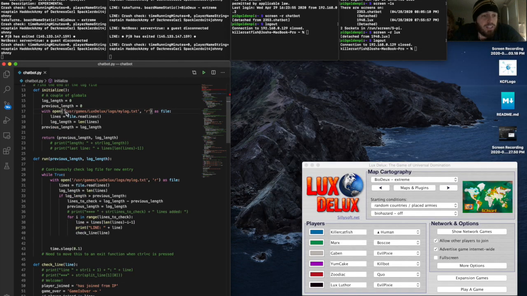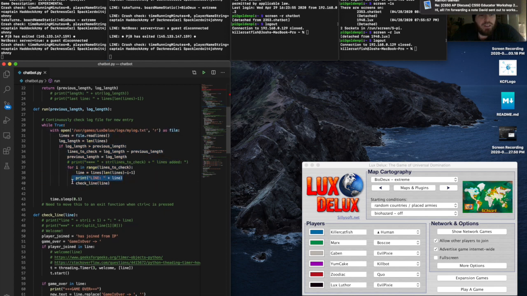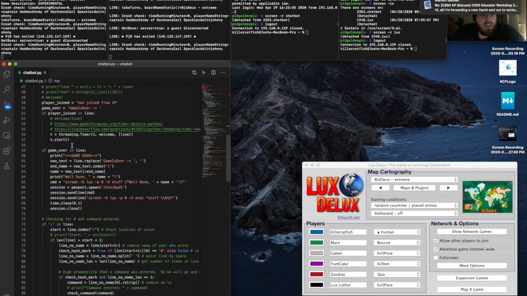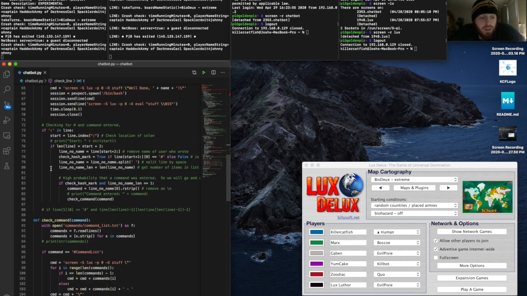I initialize and I have a log file that I'm checking the length of, so I can find the end of my log file, and if a new line comes I can go check the line, and right now it does a few things, or it's supposed to do a few things. This will indicate that a new player has joined, so if that happens I run a threading timer so that it waits 3 seconds before calling this method, but the program actually keeps running.